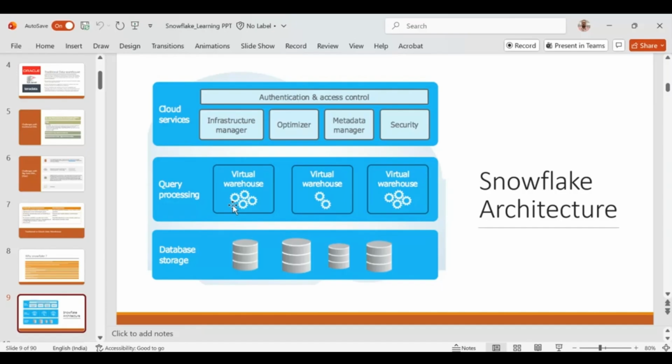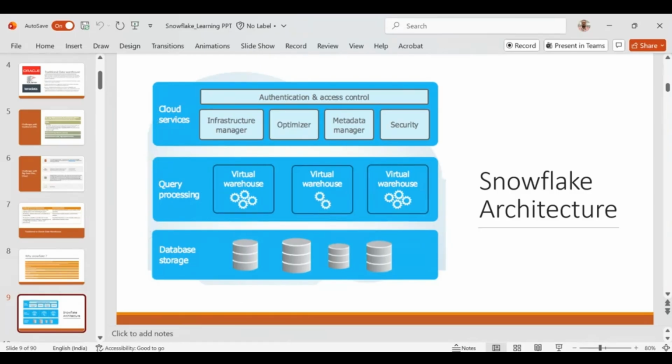Similarly, the third layer is the database storage layer, which is the storage layer where the actual data gets stored. So here the physical data would be stored. So these are the three layers that combine to make the Snowflake architecture.